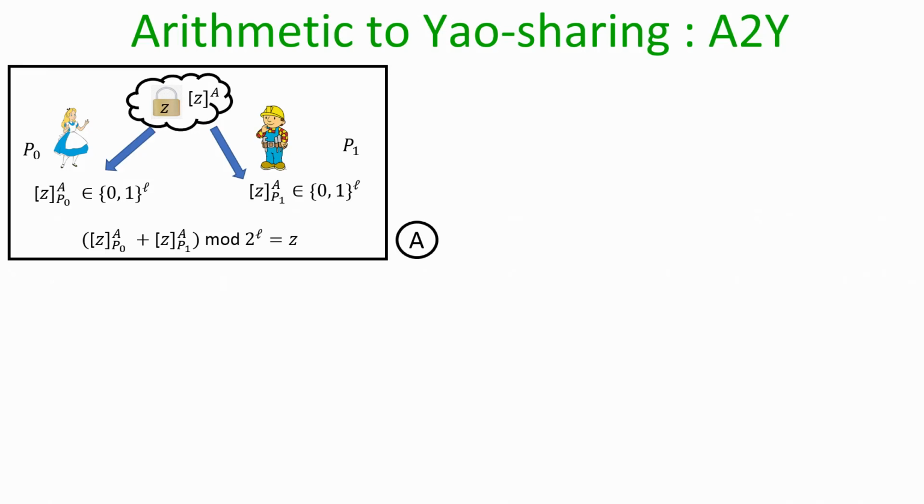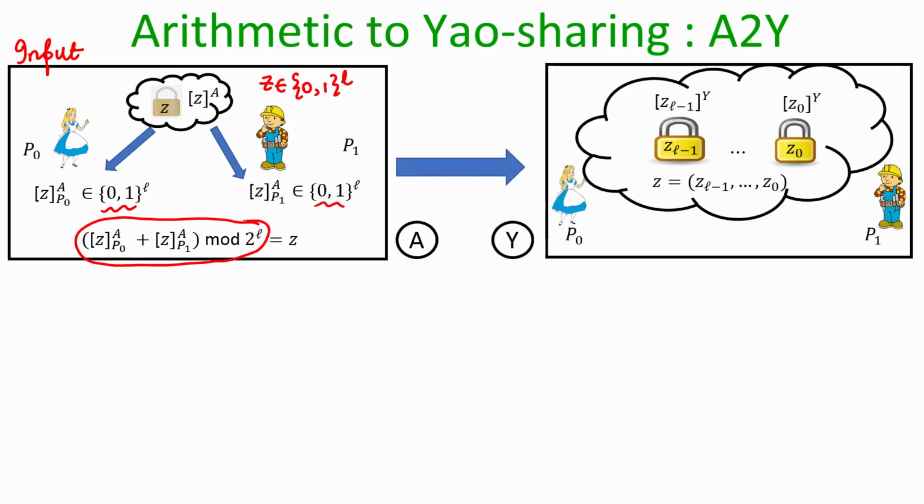Now, let us see the last conversion for today's lecture, namely the arithmetic to Yao sharing, and the input for this conversion is the following. We have an L bit number now, which is secret shared as per the GMW representation, namely Alice's share is an L bit number, Bob's share is an L bit number, such that if we sum them modulo 2 power L, then that gives us the L bit number Z. That is the input.